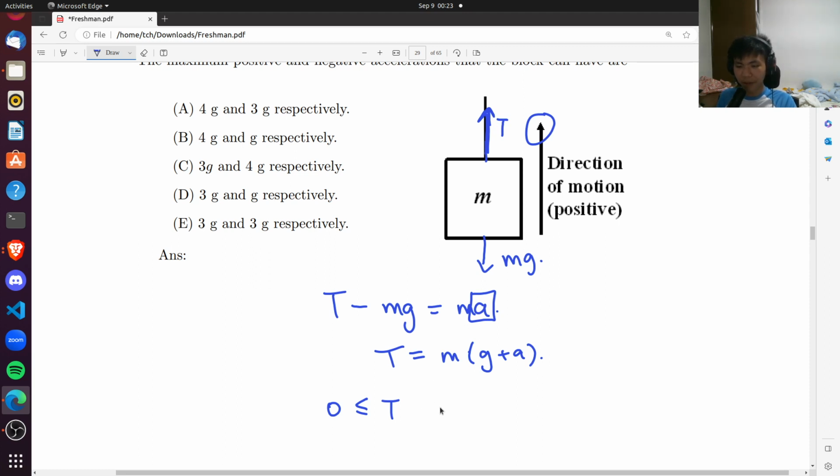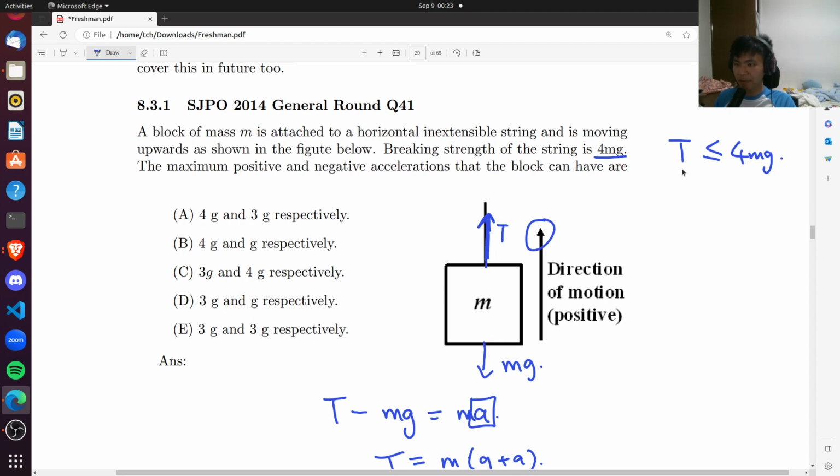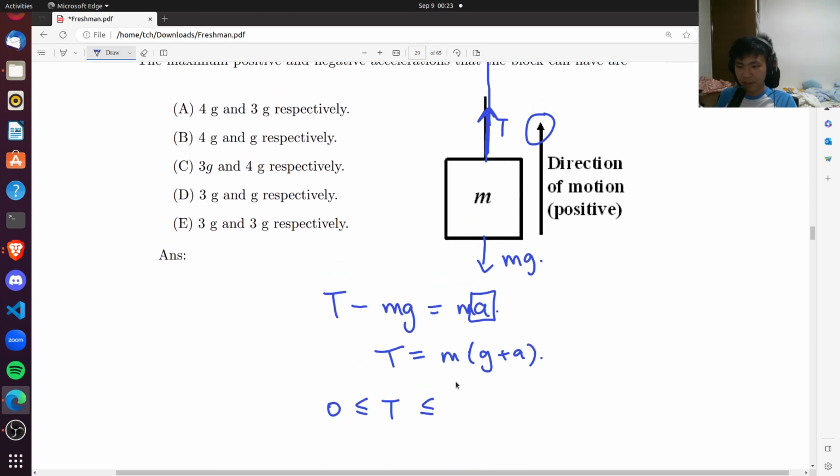So there's one bound for tension, and the other bound is given in the question. We are told that the breaking strength of the string is 4mg. That means if the magnitude of T gets too big, if it gets to 4mg, then it's going to break. So the other bound is this.